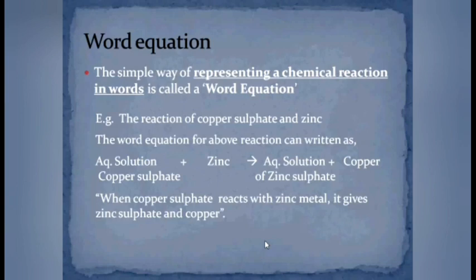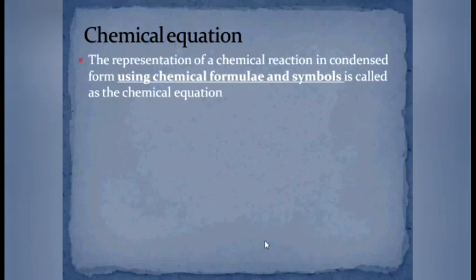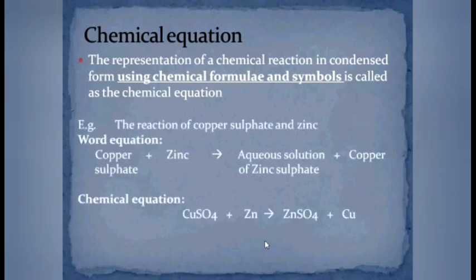But the use of words while representing a chemical equation is not feasible all the times. Hence, we have to find the method in which we can write the chemical reaction in a condensed form. The way of writing a chemical reaction in condensed form using the chemical formulae and symbols is called as a chemical equation. The same reaction of copper sulfate and zinc can be written in condensed form with the help of chemical equation as shown on the screen.